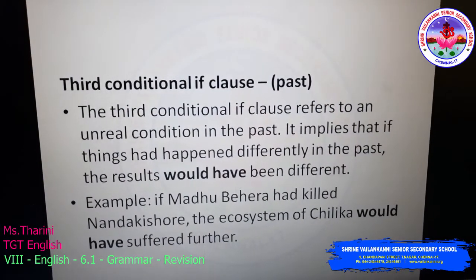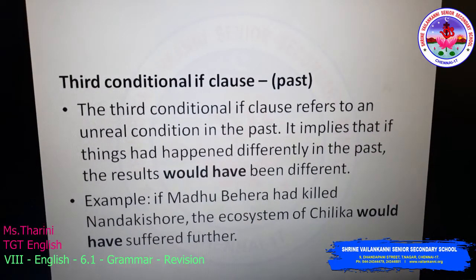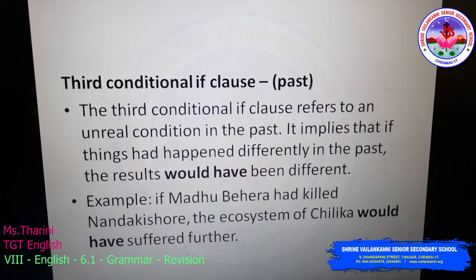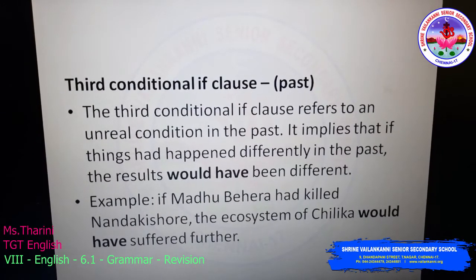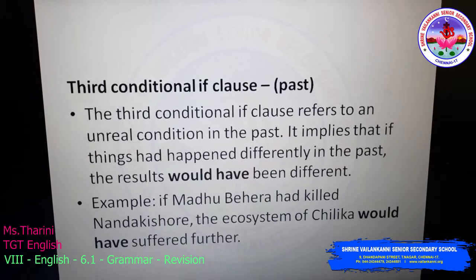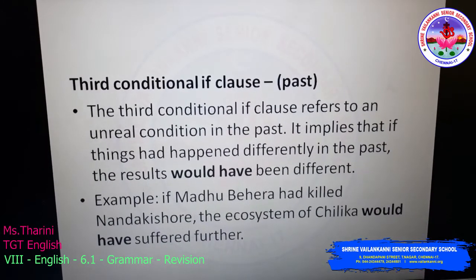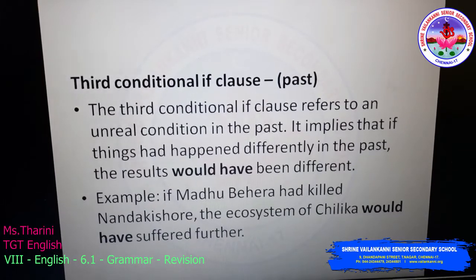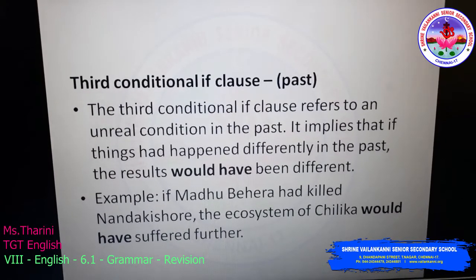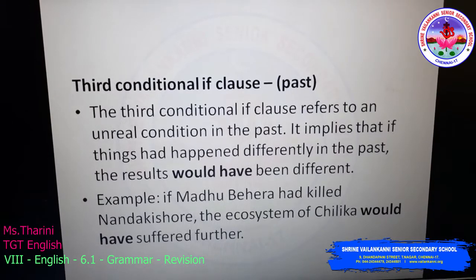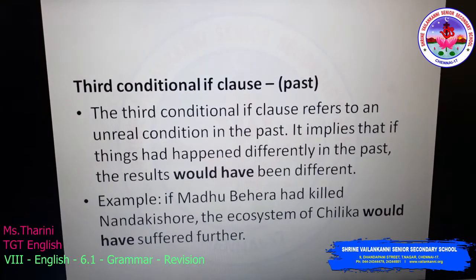Third conditional if clause, which talks about past events. The third conditional if clause refers to an unreal condition in the past. It implies that if things had happened differently in the past, the results would have been different.